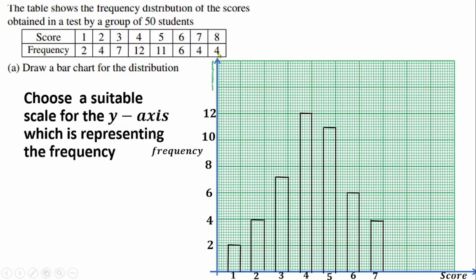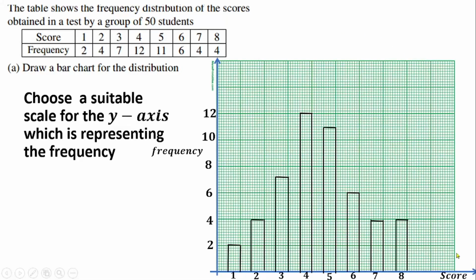Then the last one, the frequency is 4 also. So you're going to draw it at the middle here also, then close it and top it. So that represents 8. So this is the bar chart you have to draw for this question given to us, and that is the bar chart they expect you to draw.